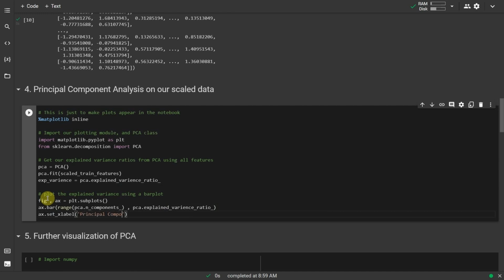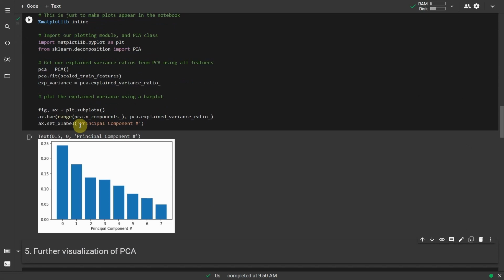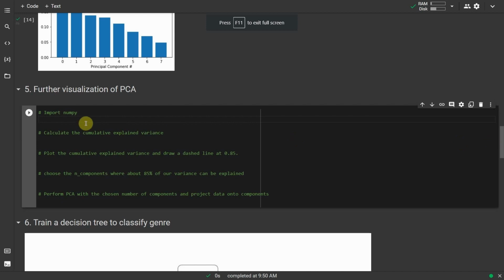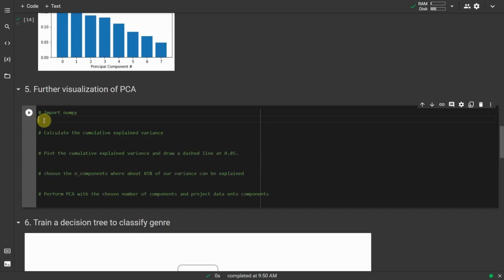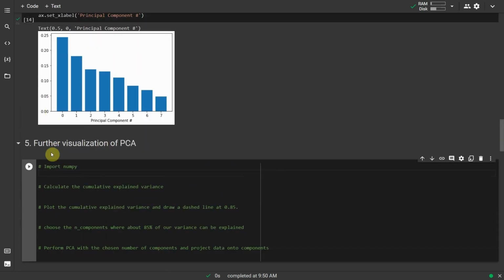We run PCA on all our features at first, which is done by default if n_components is not specified. Further visualization of PCA. Unfortunately, there does not appear to be a clear elbow in this scree plot, which means it is not straightforward to find the number of intrinsic dimensions using this method. But all is not lost.